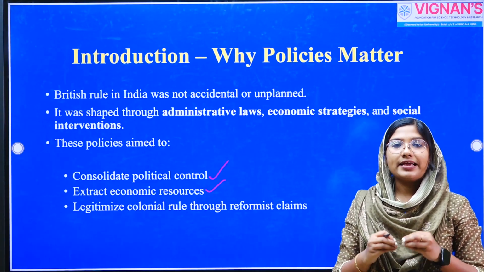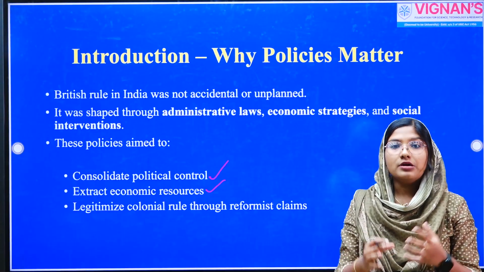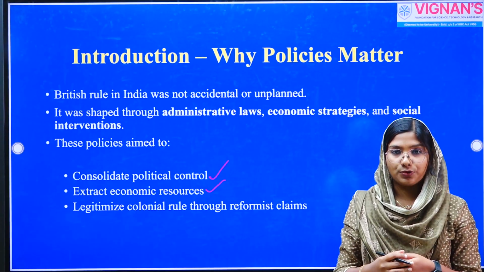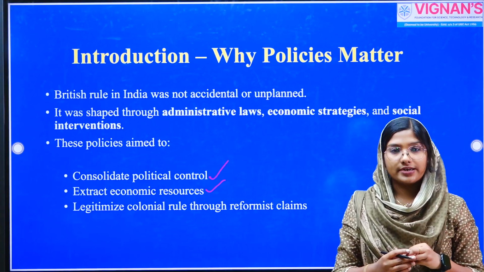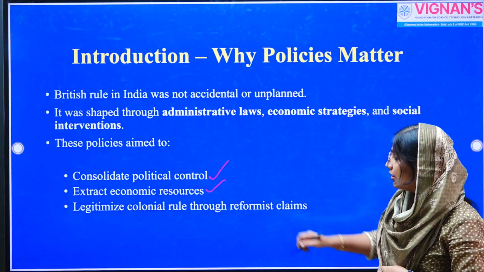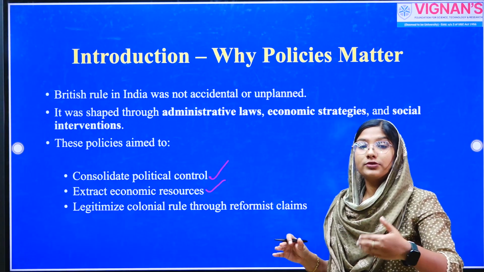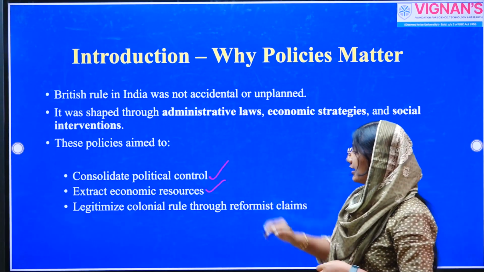The second reason is that they wanted to extract economic resources from India. We know that India represented vast resources, revenue, and raw materials, and India was also a great market for European products. So each annexed territory, each conquered territory, represented extra revenue for the English East India Company. So in order to control India and politically suppress India, the company could extract much more resource. That is the second reason.